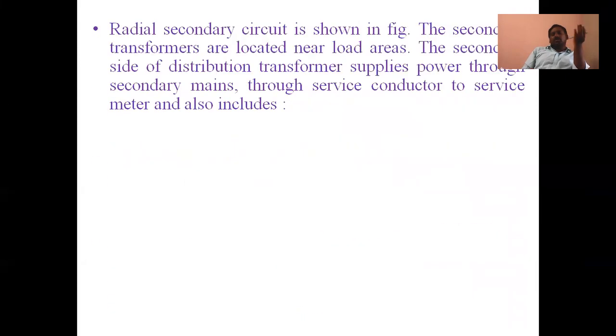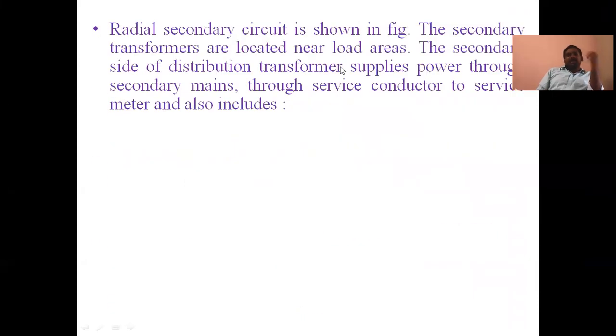Some factors, some steps and practices are there to design secondary distribution. The radial secondary circuit is shown in the figure. The secondary transformers are located nearer to the load centers.